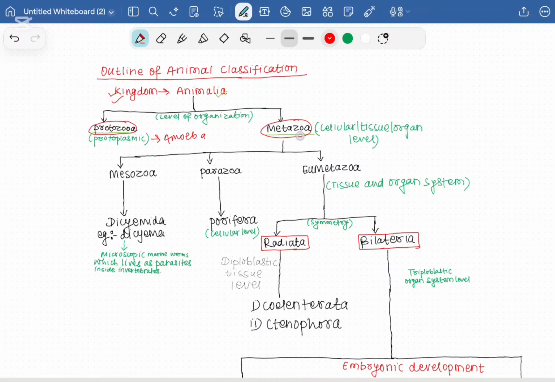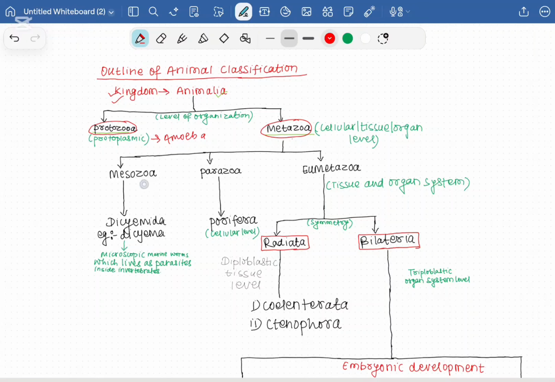And the next one is the metazoa. Metazoa are multicellular animals. Their body consists of many cells, and these cells show the division of labor. So they can have either a cellular level of body organization, tissue level of body organization, or organ level of body organization. Metazoa are further classified into mesozoa, parazoa, and eumetazoa.